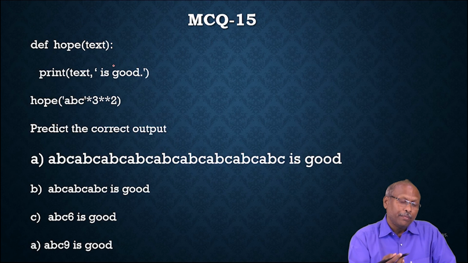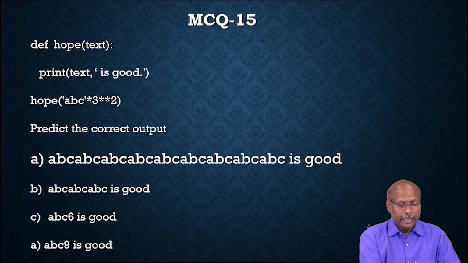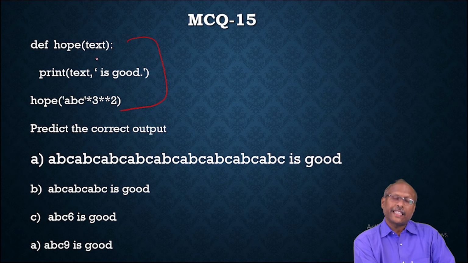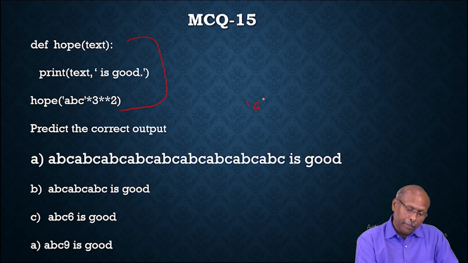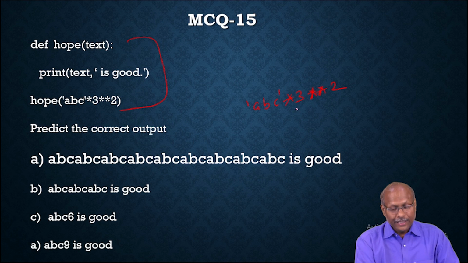See, it is a similar question type, but the parameters are different. You have to identify which parameter is applicable and which is wrong. If you observe this question, hope is my function, which takes text as a parameter and prints text is good. Hope of ABC into 3 double star 2. Here, this is one expression.